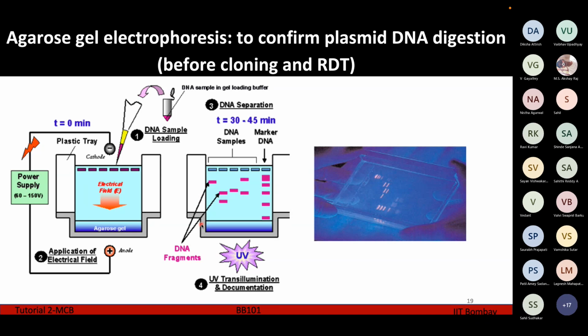Now we have applied certain restriction enzymes to the plasmid. We have cut it open. We have inserted our gene of interest, and we want to check whether it has properly inserted or not. So again, we load that recombinant plasmid. We run it through the agarose gel electrophoresis, and we get other DNA fragments like this. We compare the two DNA fragment images side by side, the native plasmid with the new recombinant plasmid, and we check for the differences.